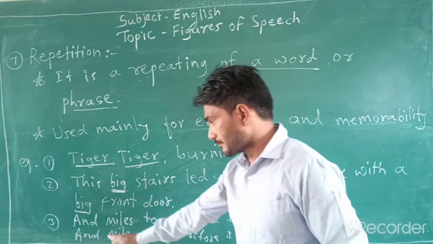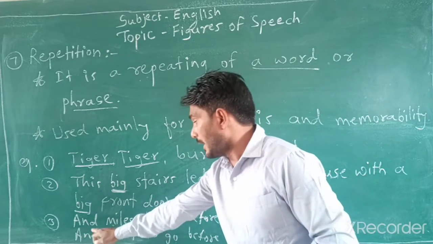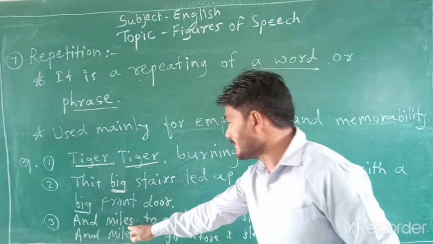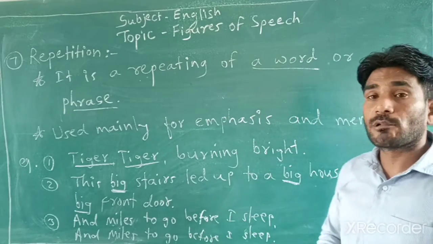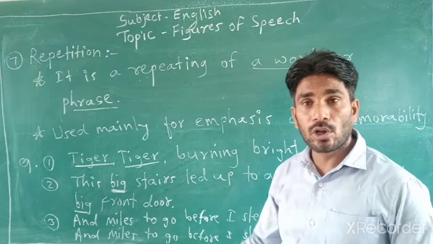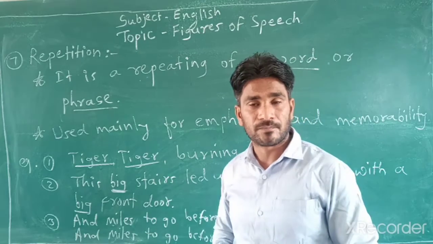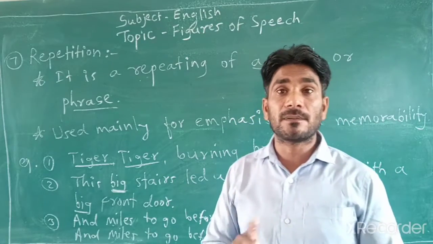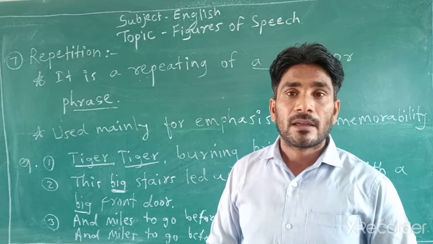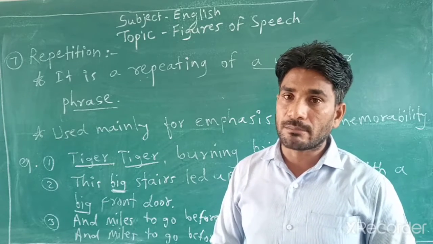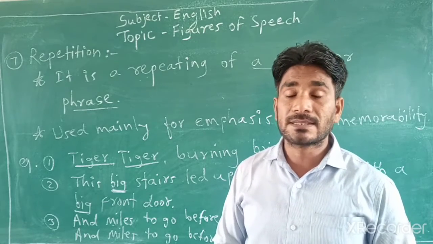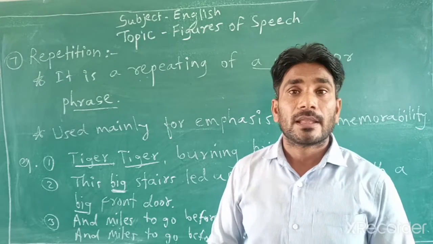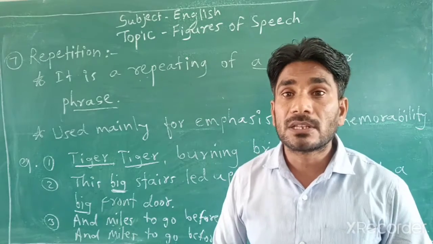Look at another example. And miles to go before I sleep. And miles to go before I sleep. The whole clause is repeated here. Means a word, phrase or clause can be repeated. If you find the repetition of a word, a phrase or a clause, that will be called repetition.